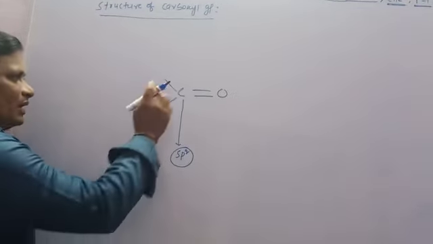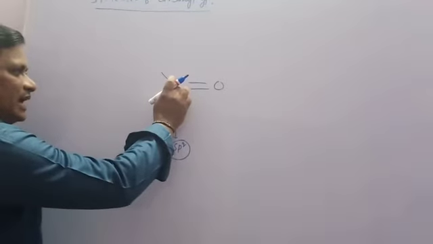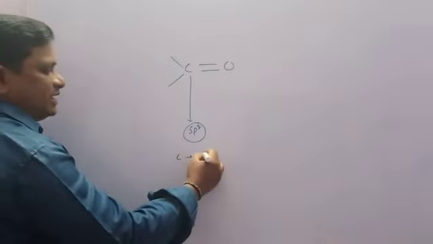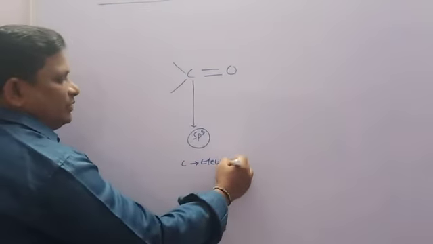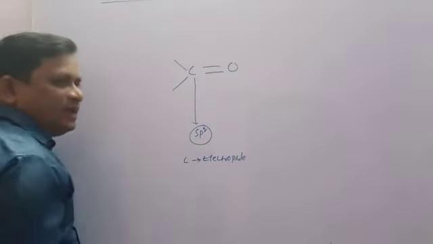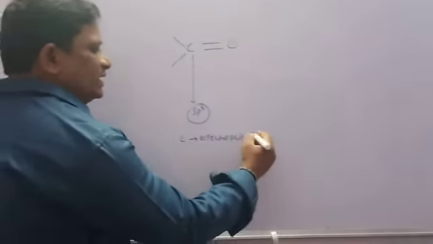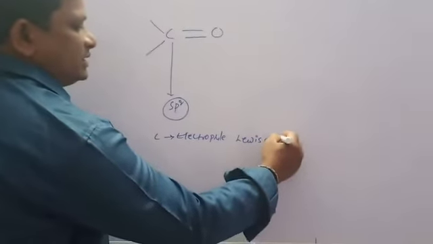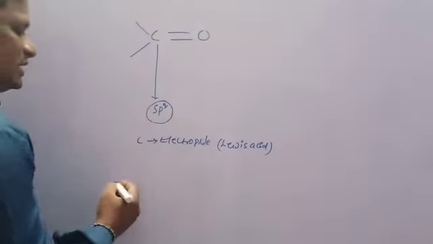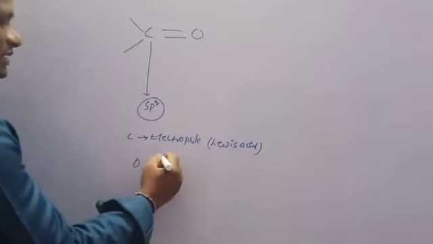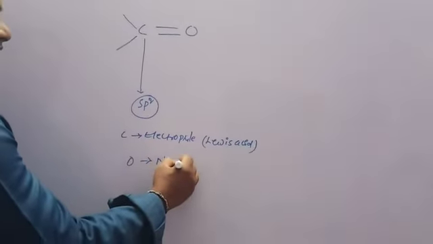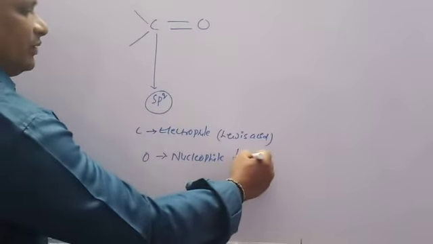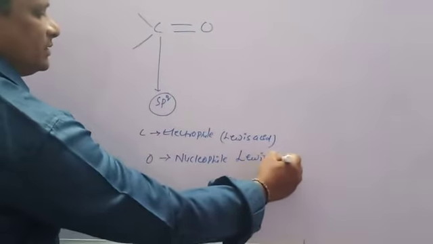The carbon acts as an electrophile, which means it acts as a Lewis acid. The oxygen is a nucleophile, which means it is a Lewis base.